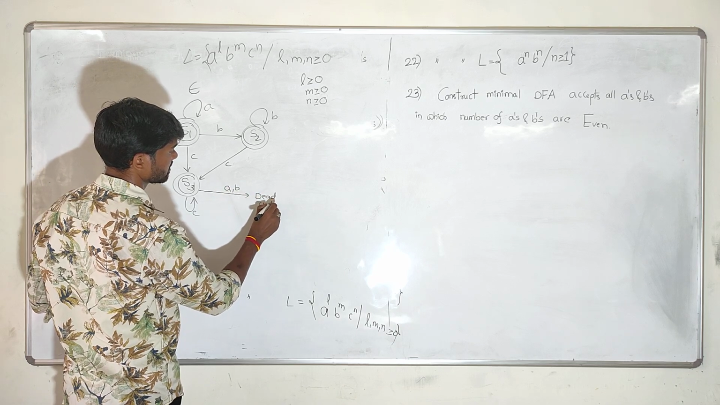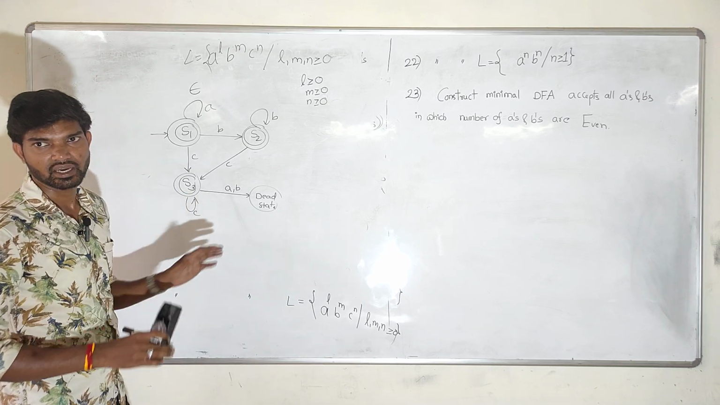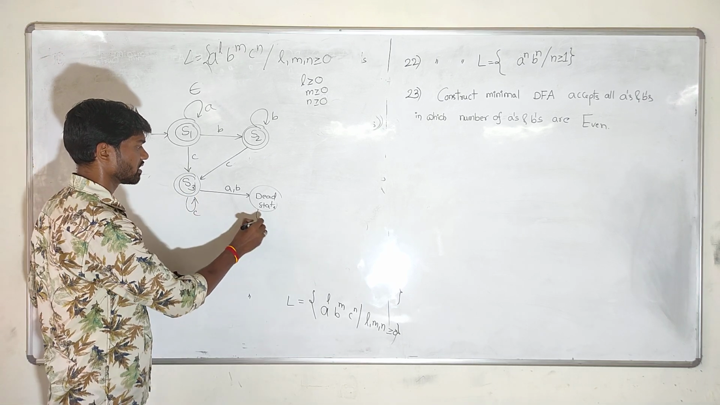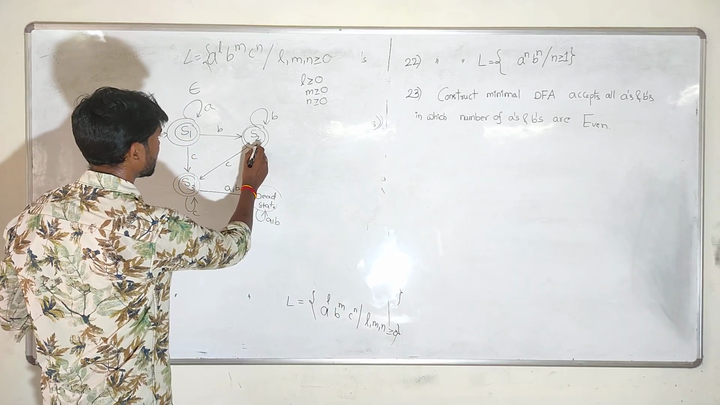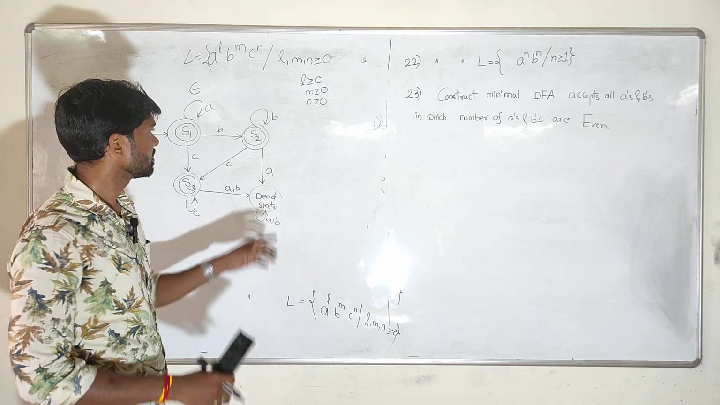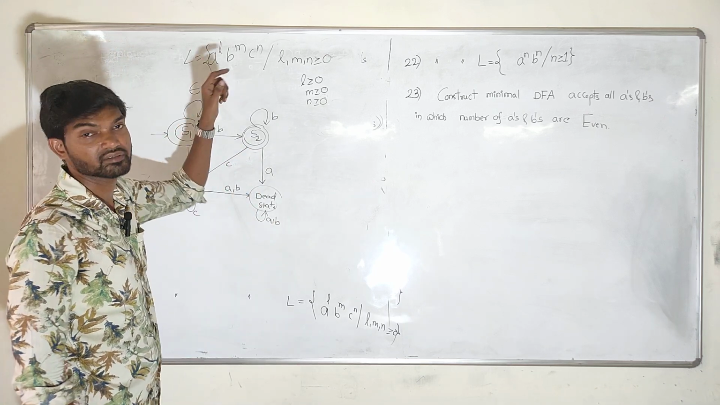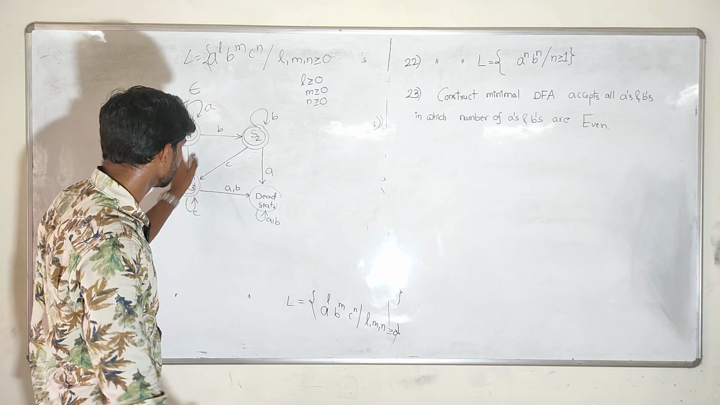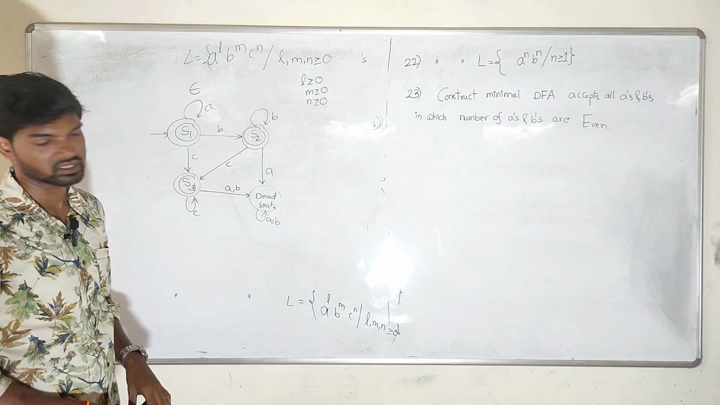And coming to S3, if A comma B comes, this will always lead to the dead state. Why? Because after the n number of C's, no A and B can come. So it always leads to the dead state. And on S2, if A comes, this also leads to the dead state because after the B, A should not come. That's the sequence they gave: A power L, B power M, C power N. So this contains 4 states.